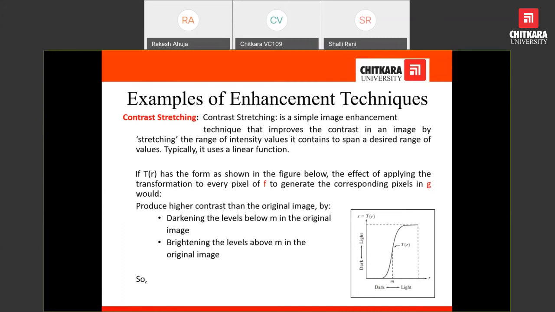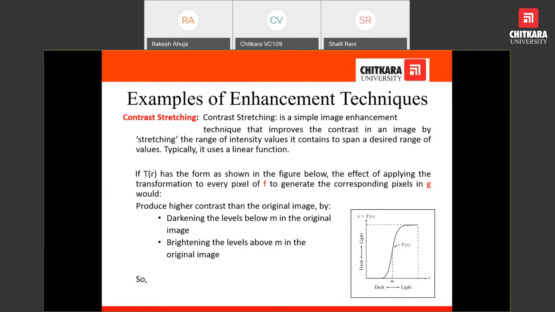Contrast means that if the image consists of gray level values of all the same type, then darker pixels must be made more dark and bright pixels must be made more bright. So dark pixels we process to be more dark, and bright pixels more bright. This is contrast stretching.